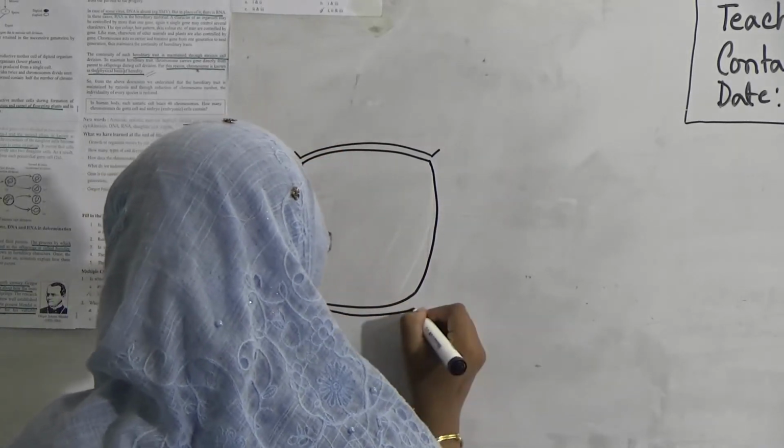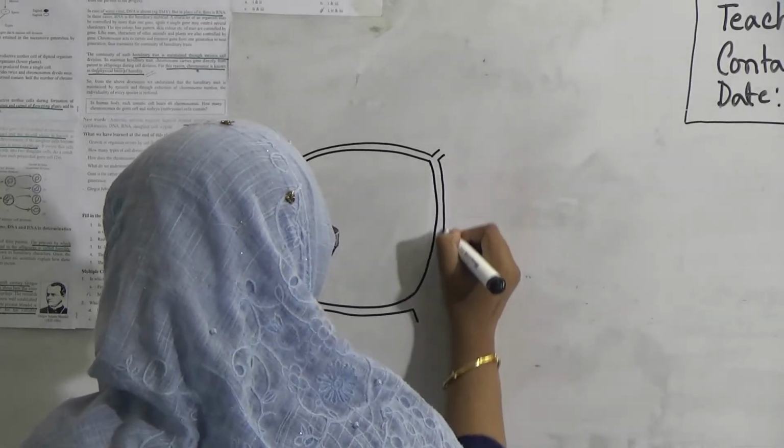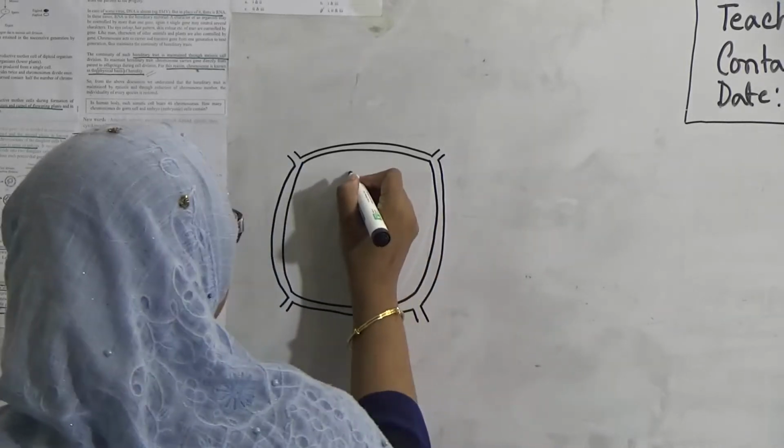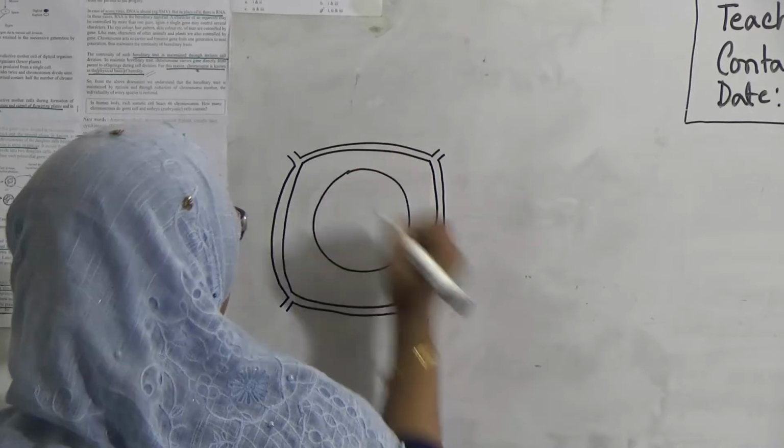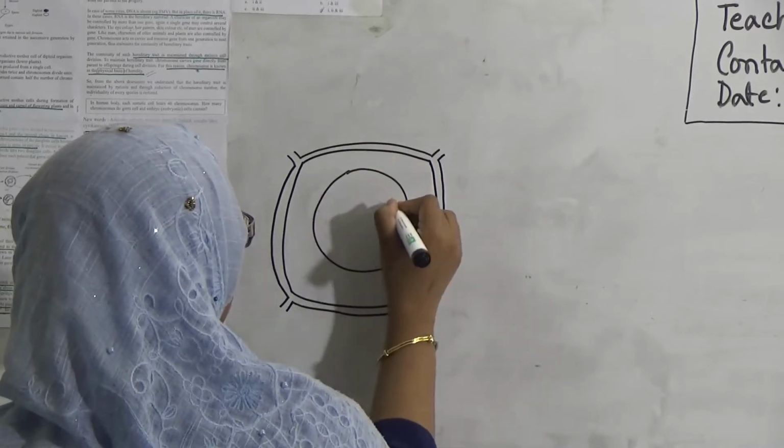That means it contains 2n number of chromosomes.